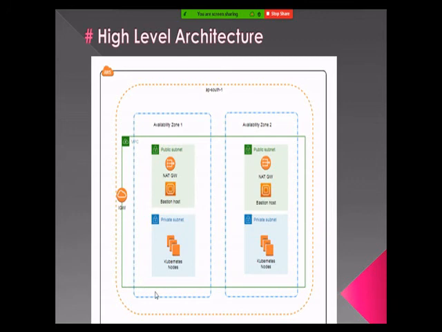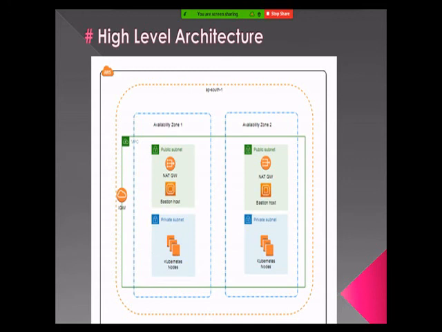So this is quite a secure architecture where we are only exposing the Bastion host in the public subnet, and all the remaining Kubernetes components, which are the Kubernetes masters as well as the Kubernetes nodes, will be in the private subnet. So nobody else would be able to access those Kubernetes components or the Kubernetes cluster from outside of your public network, right?